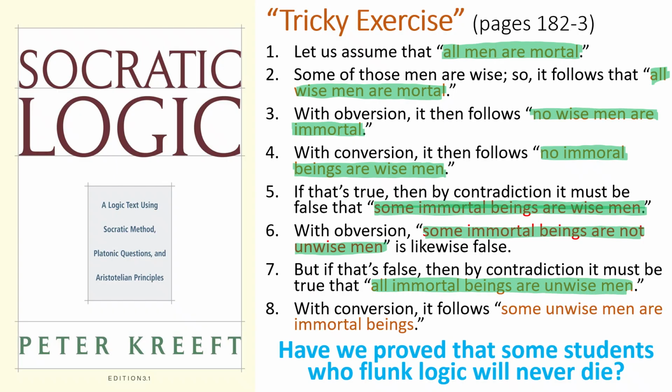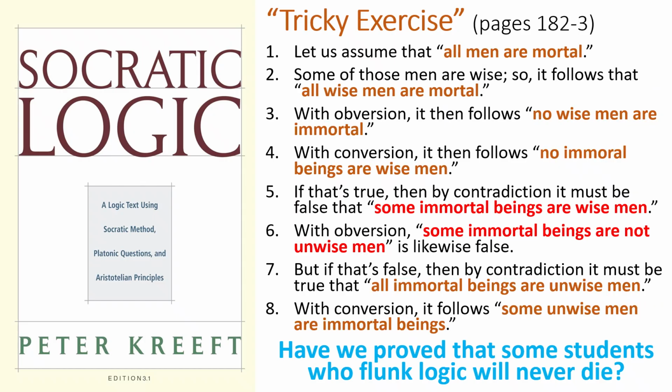With conversion, it follows some unwise men are immortal beings. Is that a good argument? What went wrong? If you so desire, pause the video and try to figure out where the mistake in reasoning occurred. Here's a hint. It was with immediate inference.